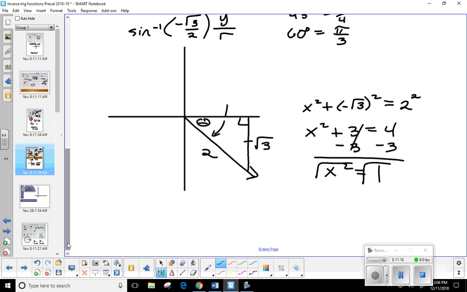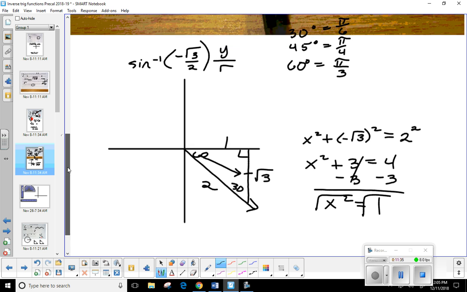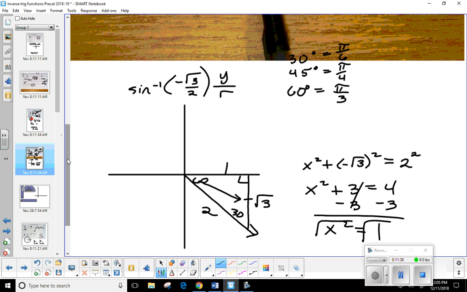The only question now, this angle that I'm looking for, is he 30 or is he 60? What's he directly across from? There you go. See, he's across from the longer leg. 1 and square root of 3, so this one would have to be 30. This one would have to be 60. So the sine inverse of negative square root of 3 over 2, I'm going to say that it's 60, but we're just forgetting one thing. If you're taking the inverse and you're in the fourth quadrant, your answer is going to be negative. Okay. Remember, it's what I said a second ago. You have to rotate clockwise into the fourth quadrant.